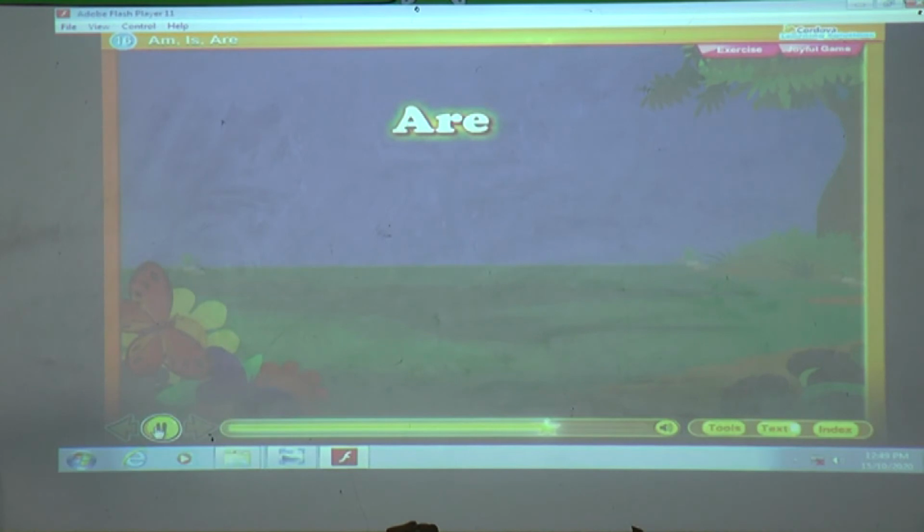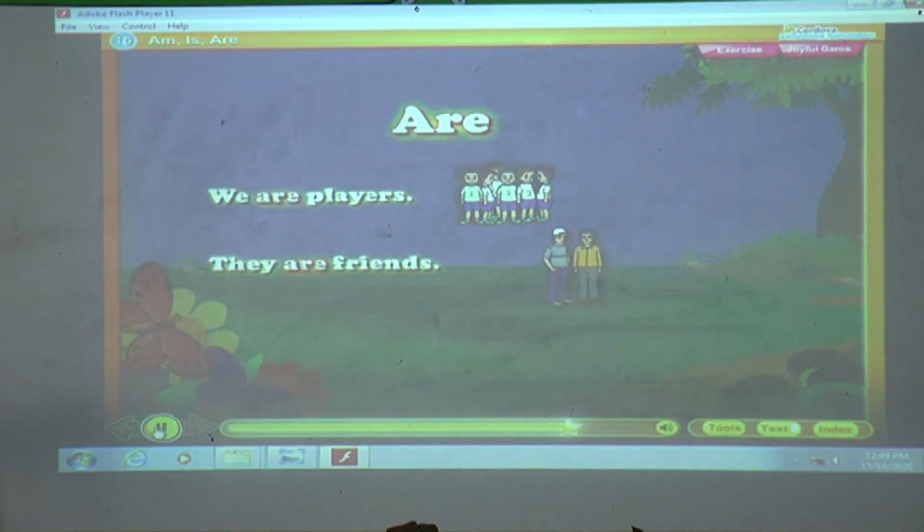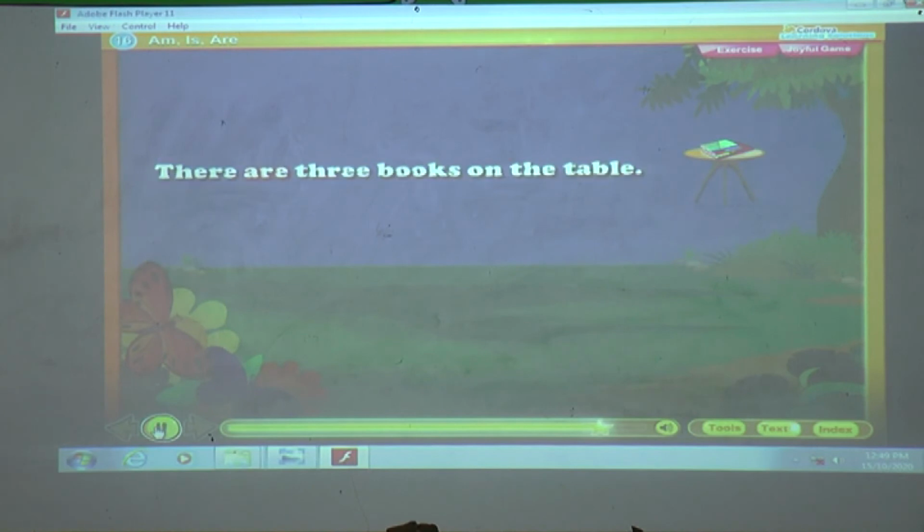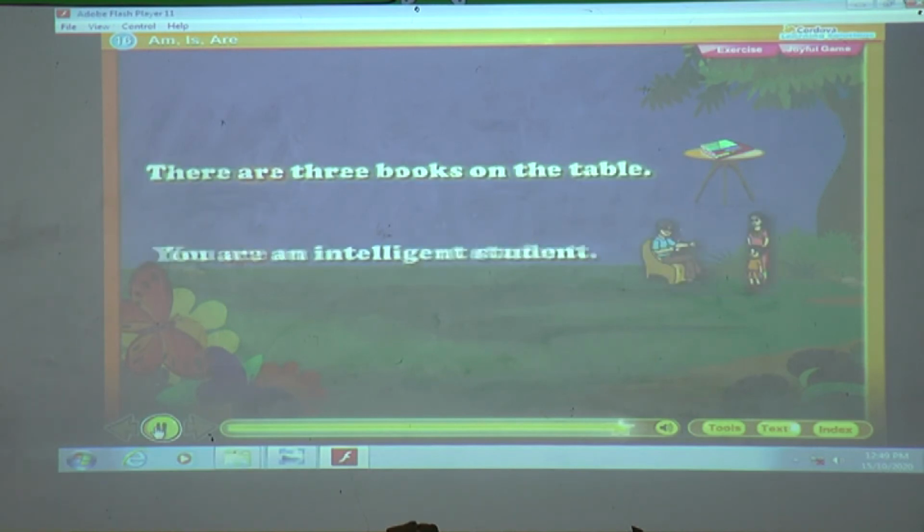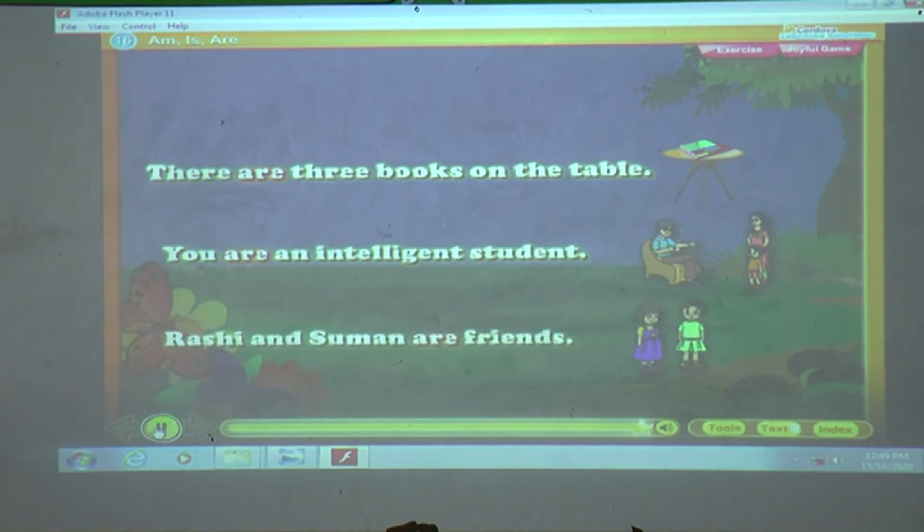Are. We are friends. They are friends. These books are mine. There are 3 books on the table. You are an intelligent student. Rashi and Suman are friends.